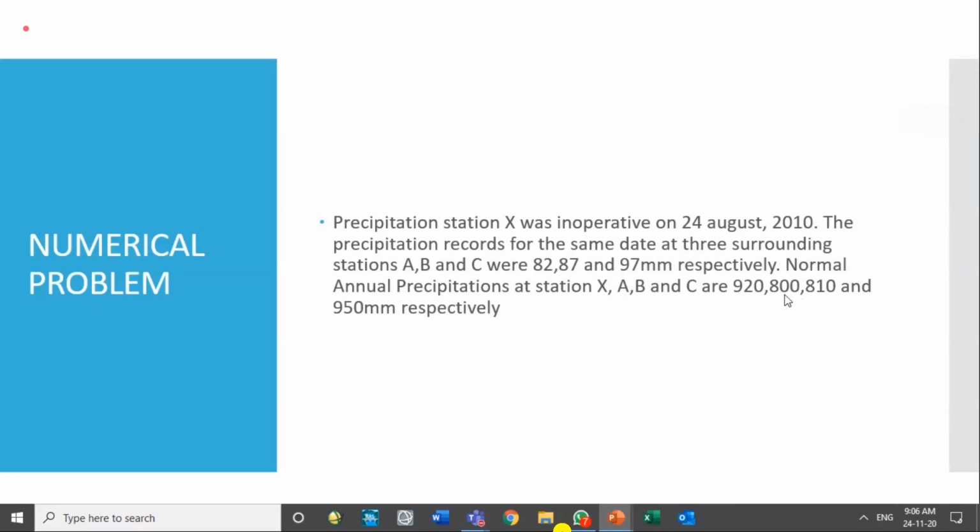So our lower limit was 828. This figure and this figure both are below that. This figure is well within that. So because of these reasons, we have to go to the normal ratio method.